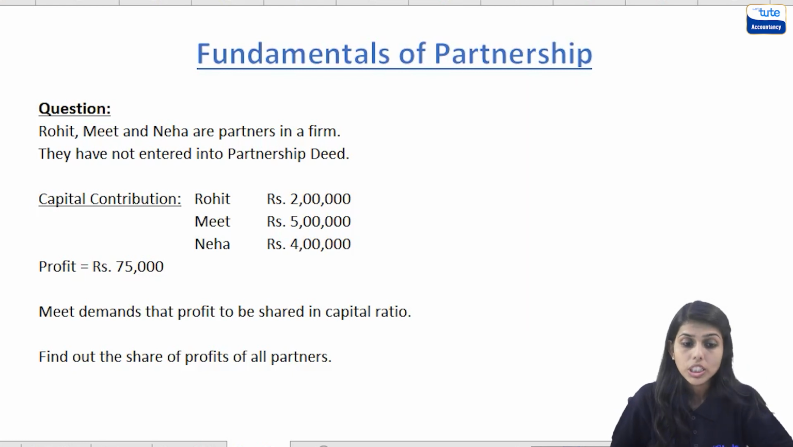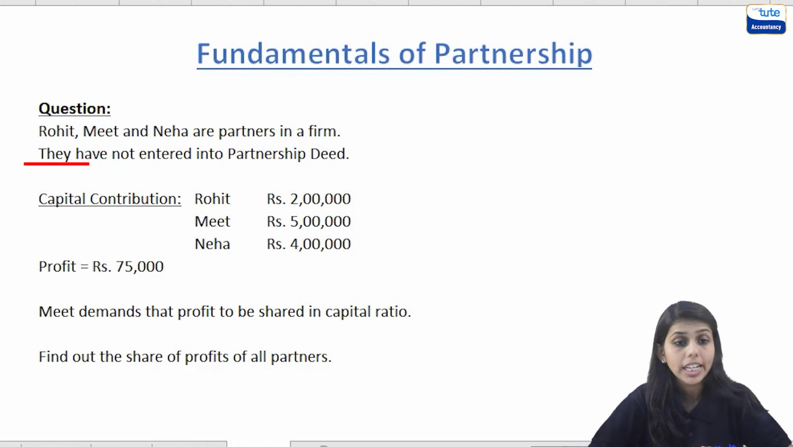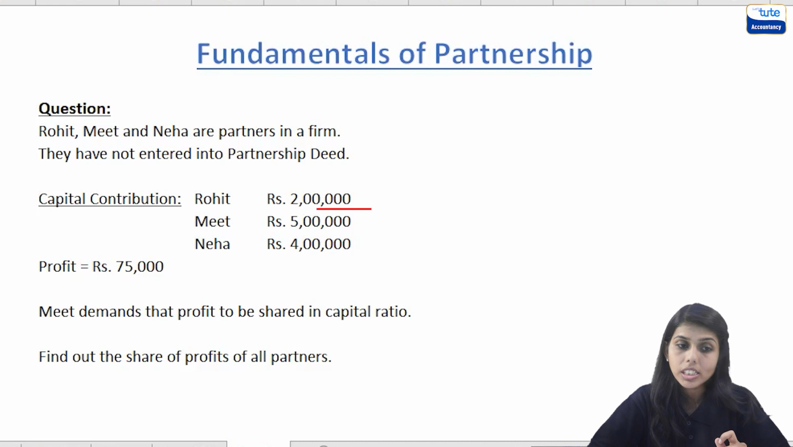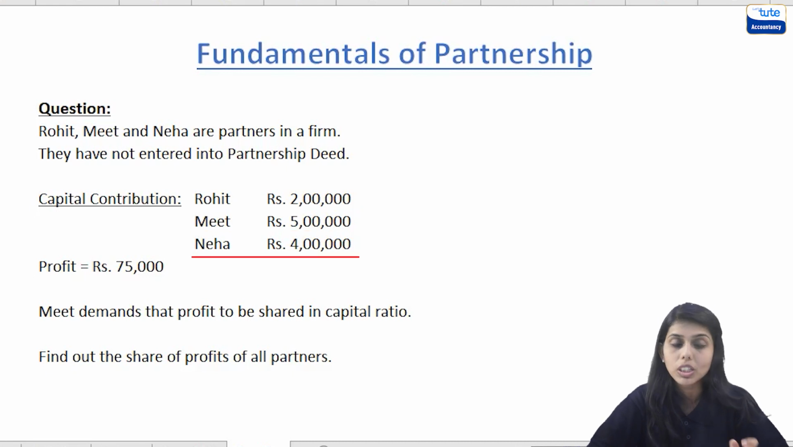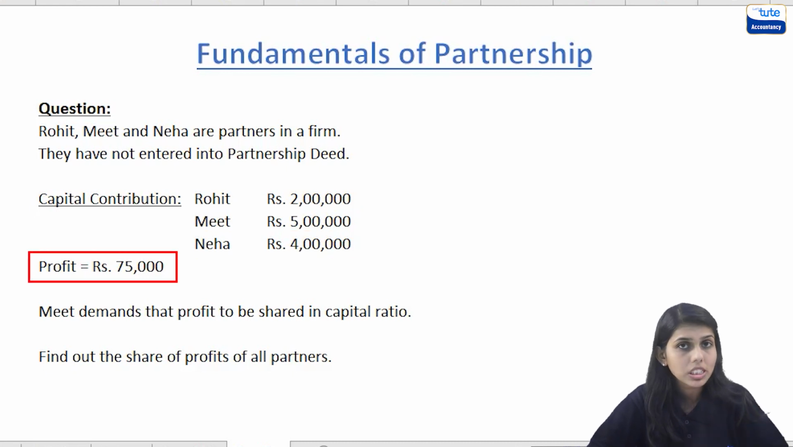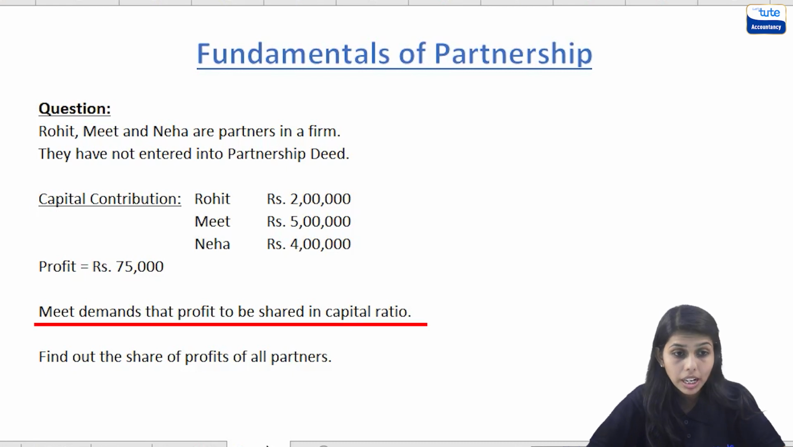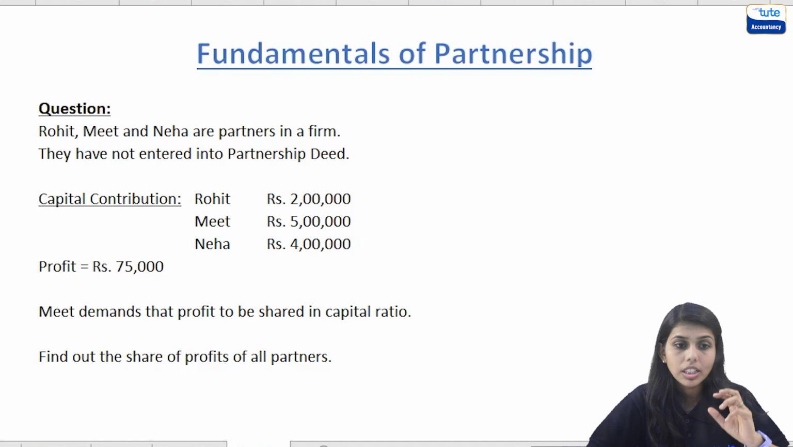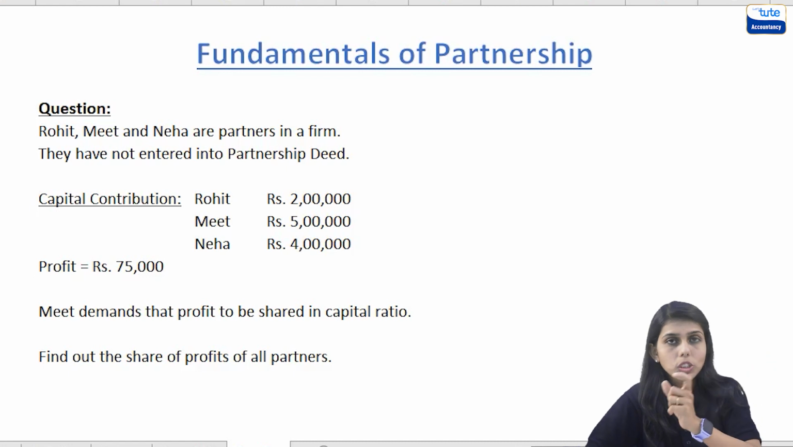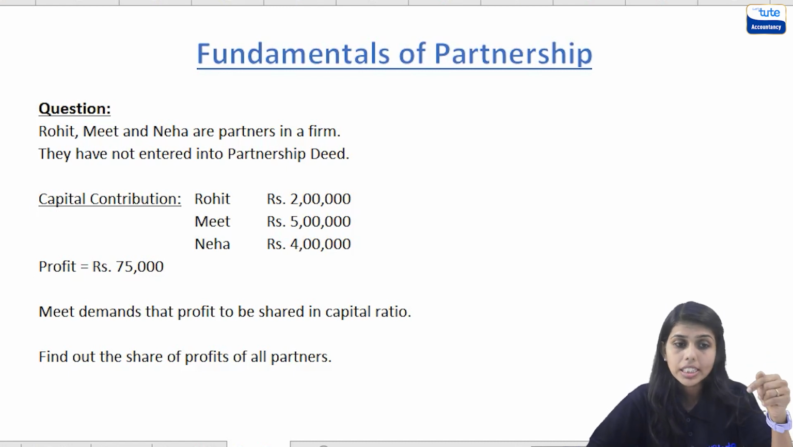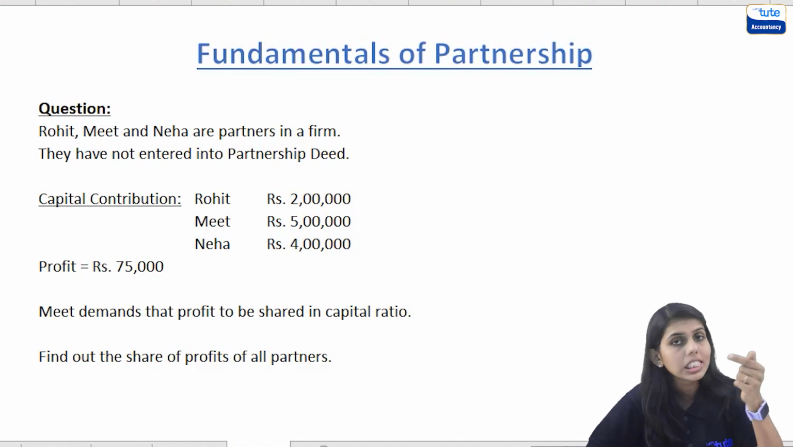Okay. So, the question is, Rohit, Meet and Neha are the partners in a firm. They have not entered into a partnership deed. Now, the capital contribution of Rohit is 2 lakhs, Meet is 5 lakhs, and Neha is rupees 4 lakhs. The profit of the firm is rupees 75,000. Meet demands that the profit be shared in the capital ratio. Now, over here, the capital of Rohit, Meet and Neha is 2 lakhs, 5 lakhs, and 4 lakhs, and the ratio becomes 2:5:4. And Meet is demanding that the profit be shared in this ratio.